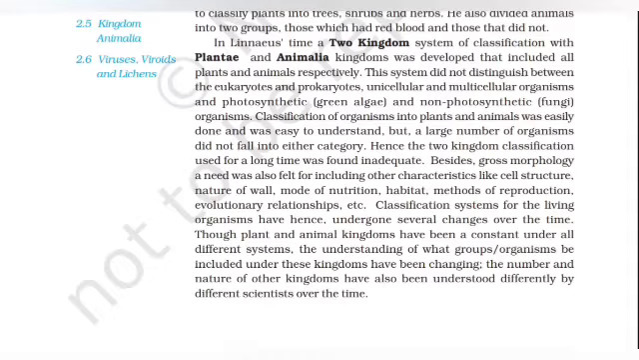This system did not distinguish between the eukaryotes and prokaryotes, unicellular and multicellular organisms, and photosynthetic green algae and non-photosynthetic fungi organisms. Classification of organisms into plants and animals was easily done and was easy to understand, but a large number of organisms did not fall into either category. Hence, the two kingdom classification used for a long time was found inadequate.